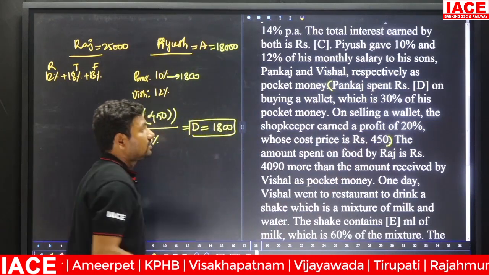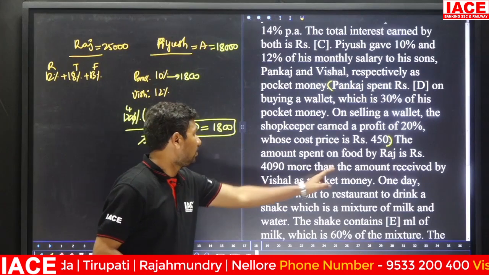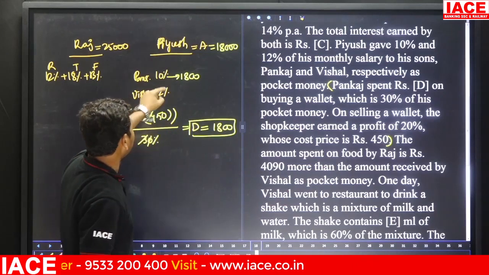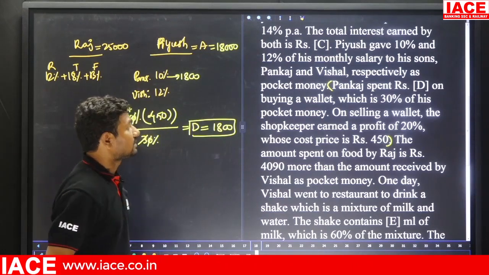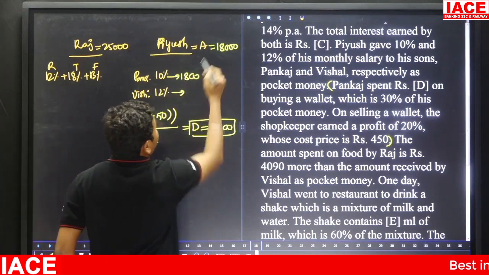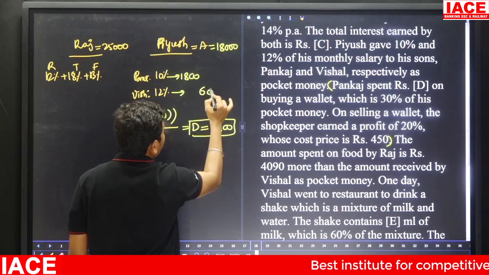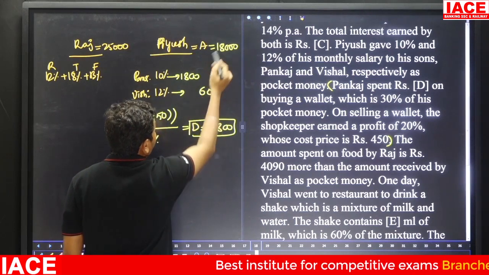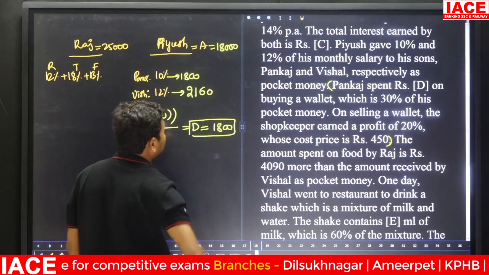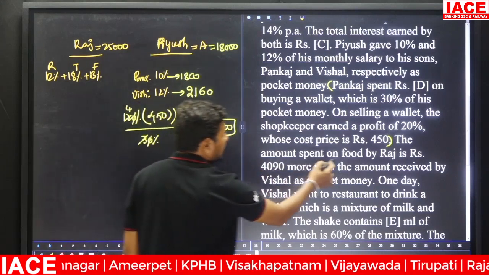Next, the amount spent on food by Raj is 4090 more than the amount received by Vishal as pocket money. Here Vishal received how much percentage? 12 percentage. 12 percentage of 18,000: 12 times 8 is 96, the zeros cancel, 1 zero will be left, 2160. 2160 is what Vishal received.